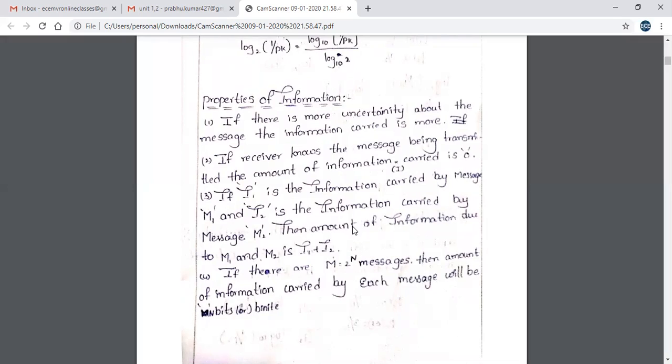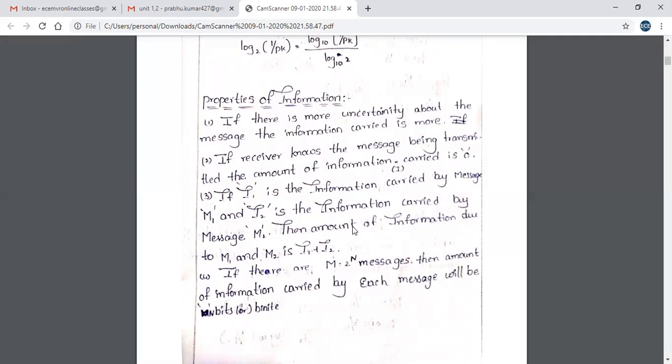In that message, is the information carried more or less? Obviously, it is summer, so there is no chance of rain. So the information carried is more.